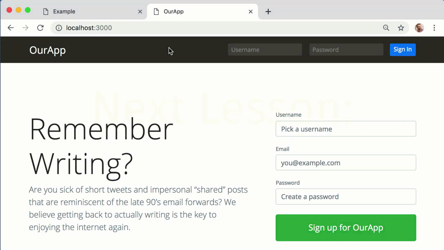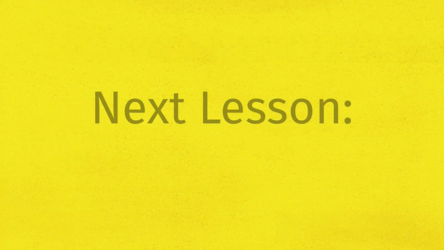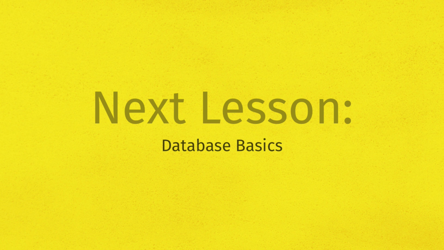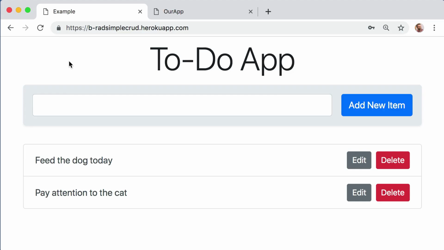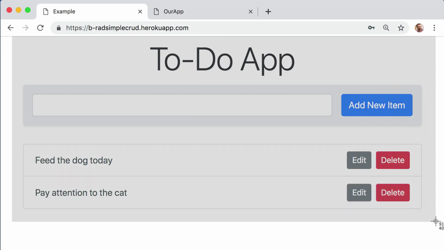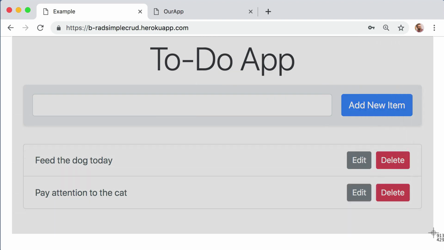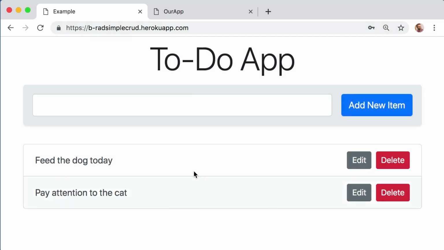So, where do we go from here? Well, in our very next lesson, we are going to begin learning about databases, in particular a system named MongoDB, and as soon as we learn even just a little tiny bit about MongoDB, we can begin to create this to-do list app together. I'm super excited because this marks the point in the course where we can finally begin to build real, meaningful, fun applications.